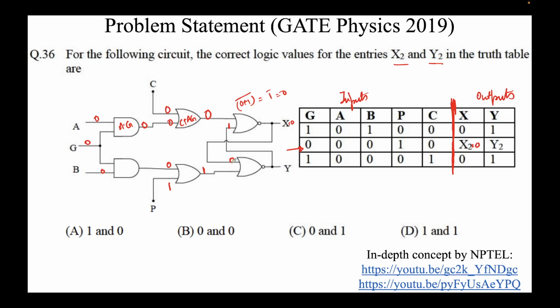Similarly, let's do this. 1 plus 0, 1 plus 0 whole bar. 1 plus 0 is 1, 1 bar is 0. So the value of y2 will again come out to be 0 here. So that's how we do this problem.